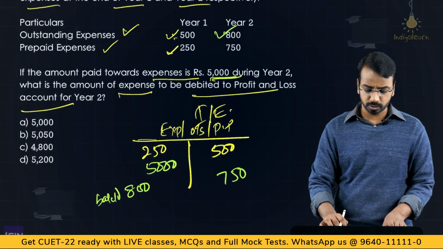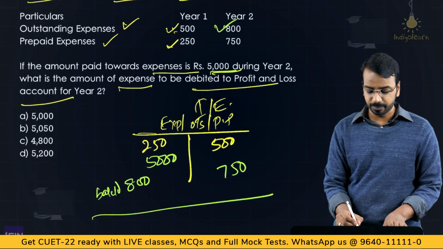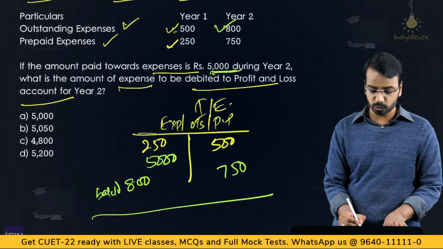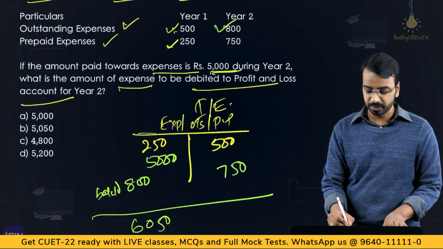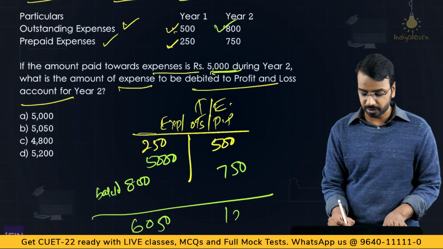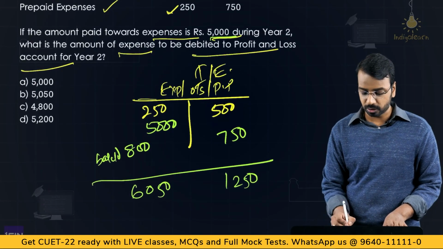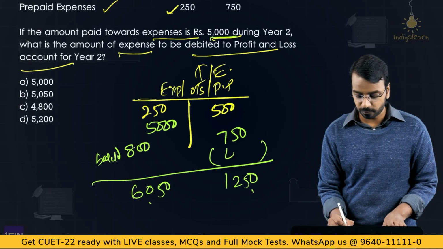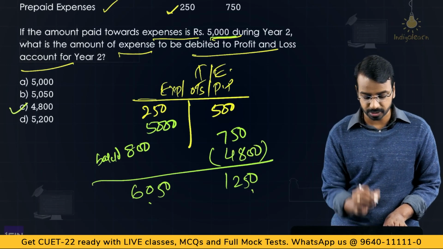Once you do this, the thing that you need to do is total this side 5,800 plus 250, that is 6,050, and 750 plus 500, 1,250. So 6,000, so what is the balancing figure here? 6,050 minus 1,250, you get 4,800. This is the correct answer.